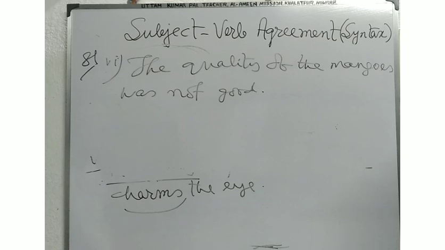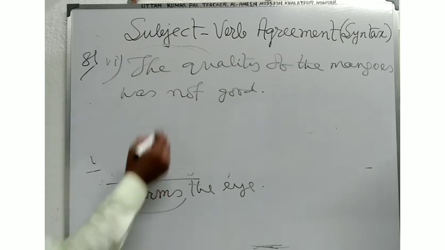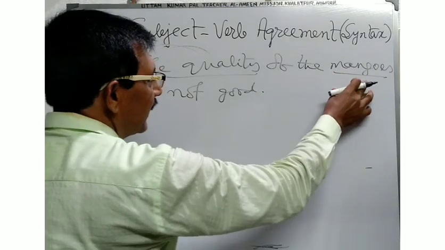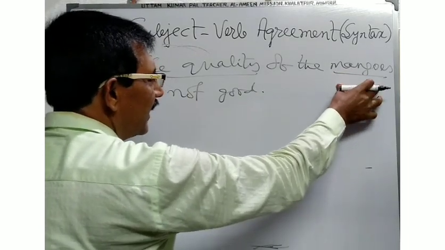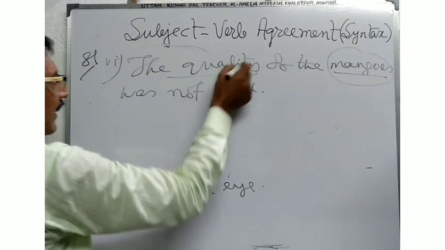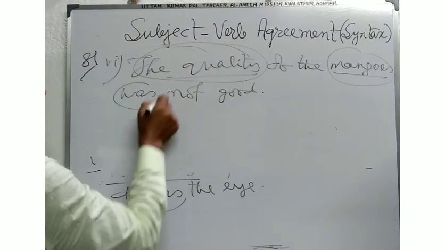Here in this sentence you will see the quality of the mangoes. Mangoes is the plural noun, but here it comes in between the singular subject and the verb.